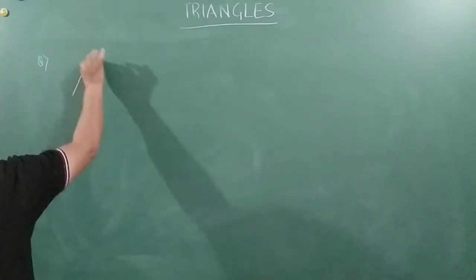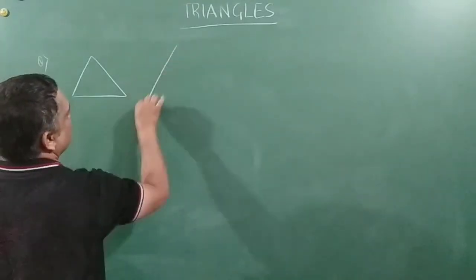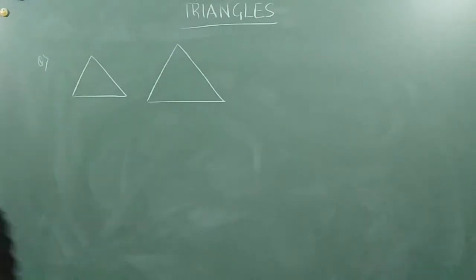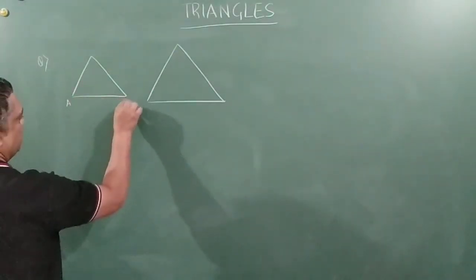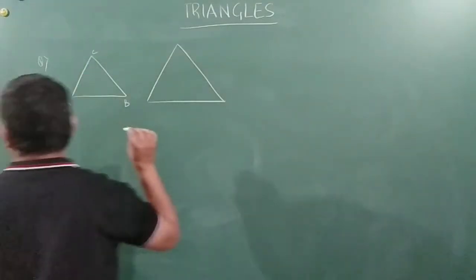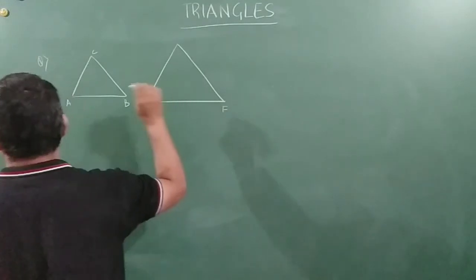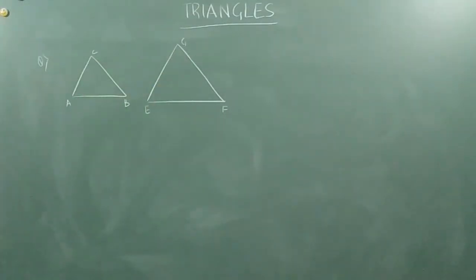So A, B and C, and here E, F and G. Now what I am saying is that CD and GH are respectively the bisector of angle ACB.